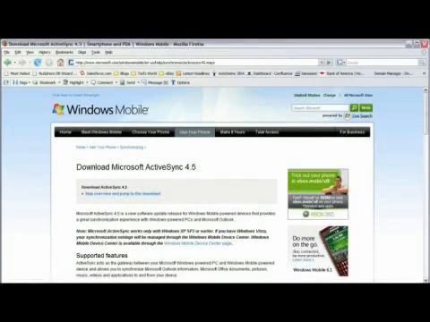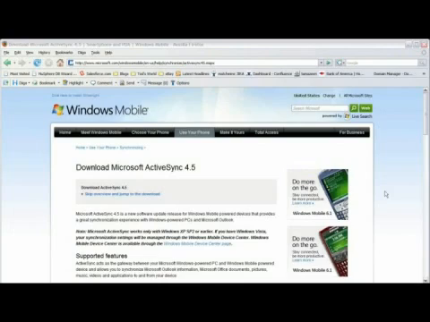I'm going to show you how to check Outlook email remotely. Microsoft Outlook and Microsoft ActiveSync are both registered trademarks of the Microsoft Corporation, a company with which I have no affiliation. We're going to check our Outlook email remotely by synchronizing our Windows desktop with our PDA.